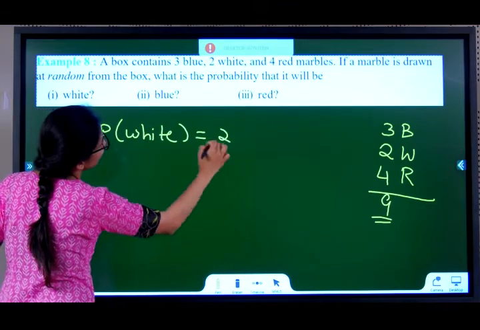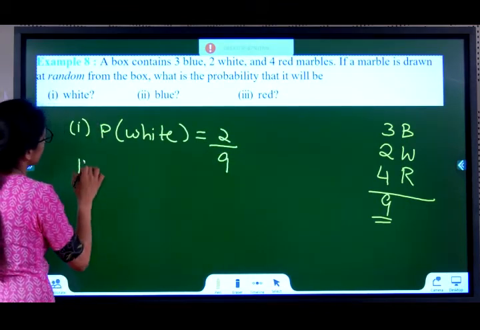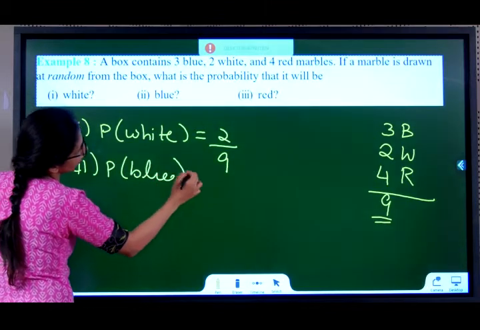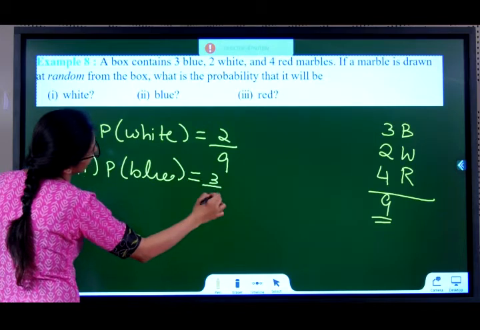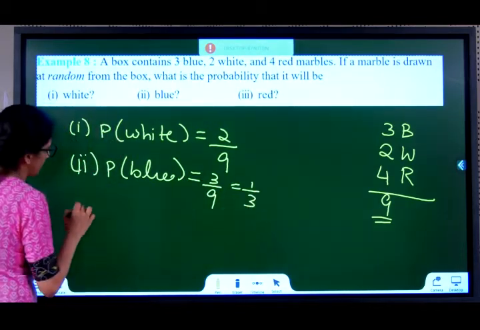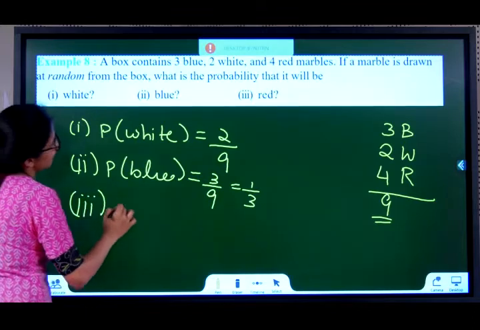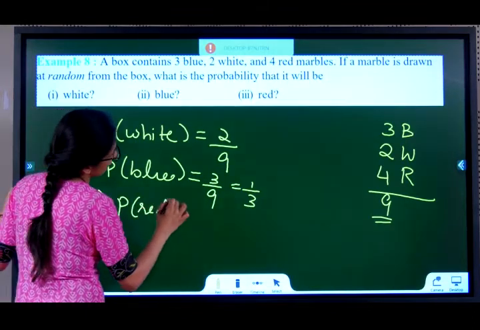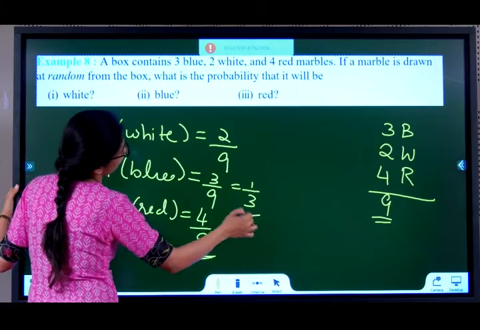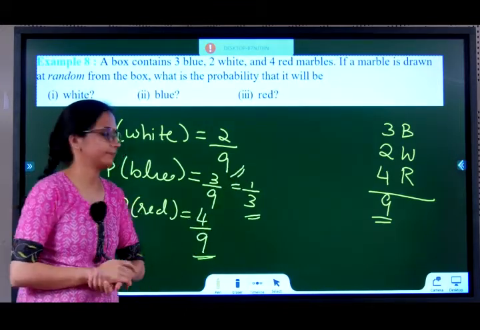Favorable whites are 3, total marbles are 9, so 3 by 9. Blue: favorable are 2, total is 9, so 2 by 9. Probability that it will be red: favorable reds are 4, total is 9, so the answer is 4 by 9.